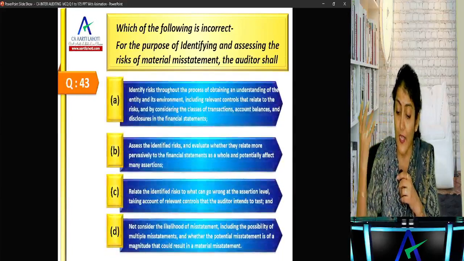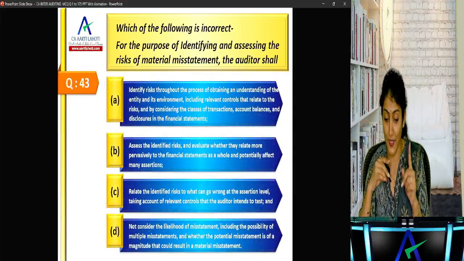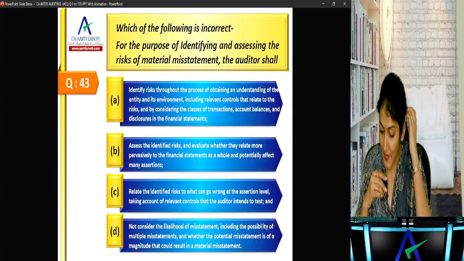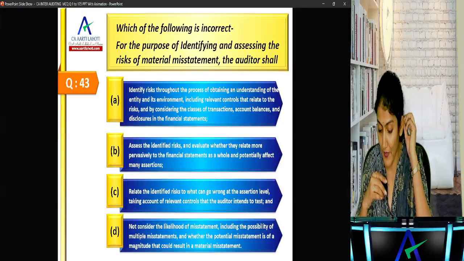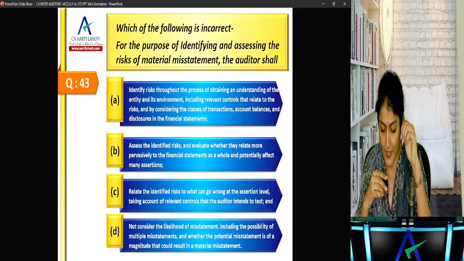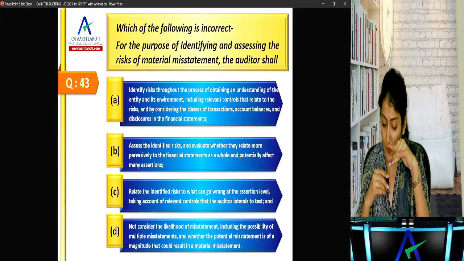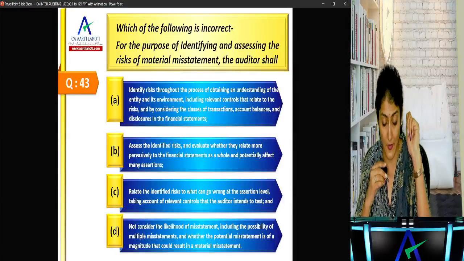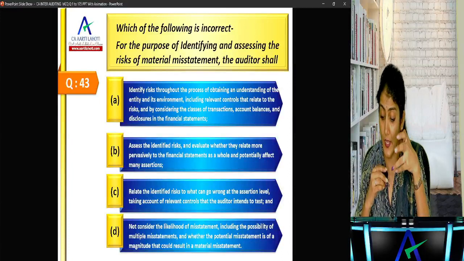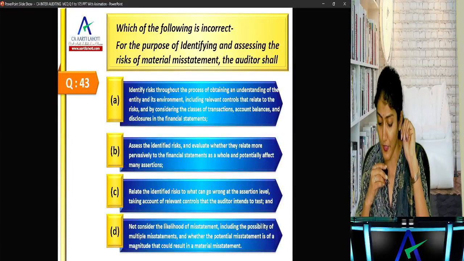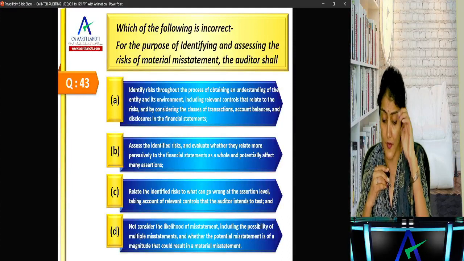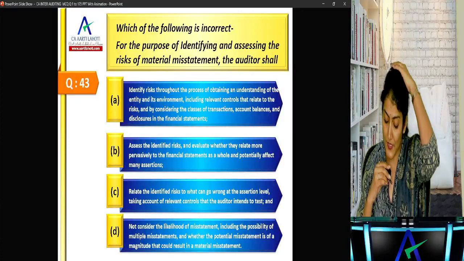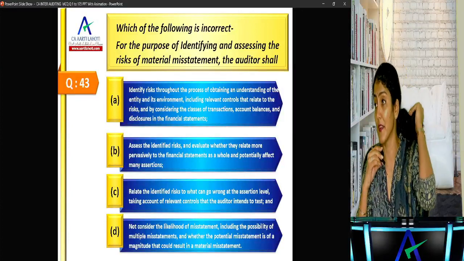Which of the following is incorrect? So three have to be correct, one has to be incorrect. For the purpose of identifying and assessing the RMM, the auditor shall identify the risk throughout the process of understanding the entity and environment, including control; assess the identified risk and check whether it relates pervasively to the financial statements as a whole and potentially affects many assertions; relate the identified risk to what can go wrong at the assertion level, taking account of relevant controls that the auditor intends to test; not consider the likelihood of misstatement, including the possibility of multiple misstatements, and whether the potential misstatement is of a magnitude that could result in a material misstatement.